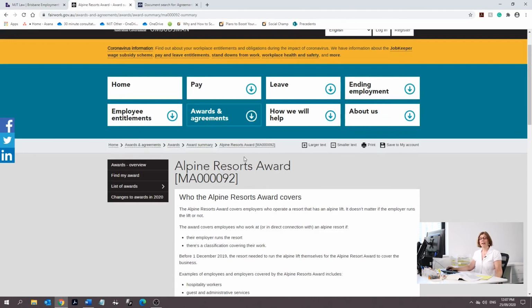If you need any help in identifying your award, one place you can go is just to your employer. It's important that your employer identifies what award you're under, and you can just ask them. If it is difficult and your employer is not necessarily being forthcoming or they just don't know themselves, then it is possible to call the Fair Work Ombudsman and ask them to help you, and they'll go through this tool with you. And the other option, of course, is to give us a call and we'll see if we can help you do that.